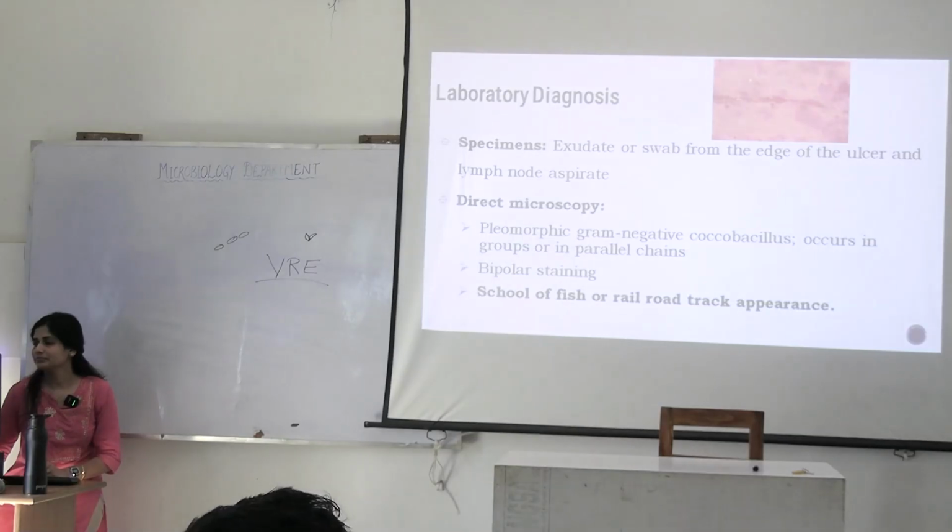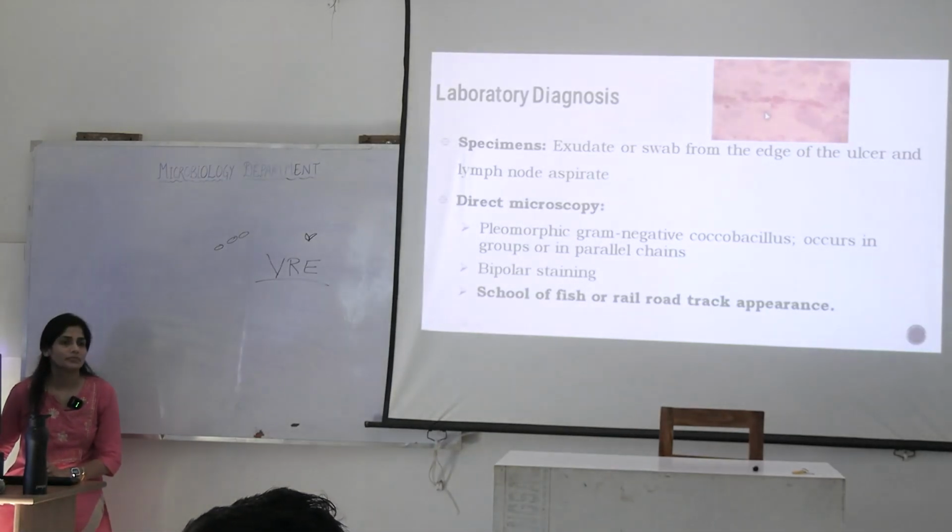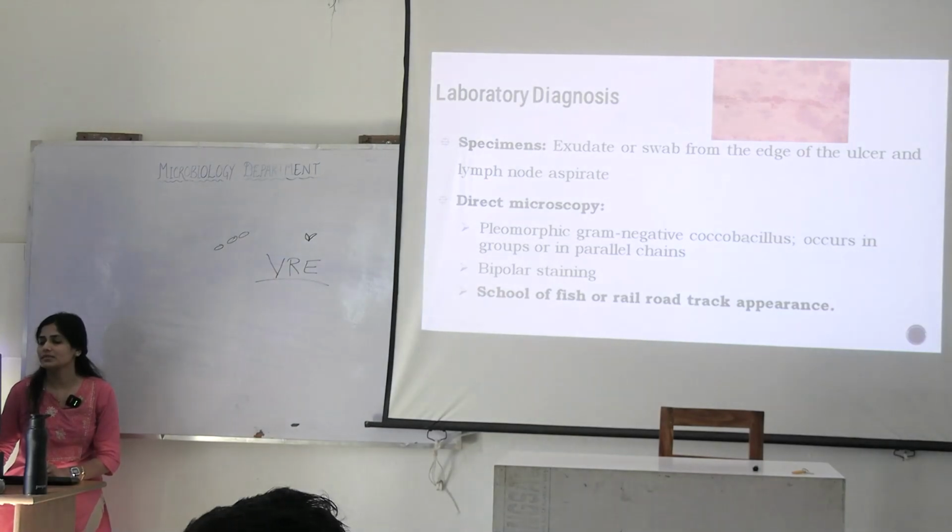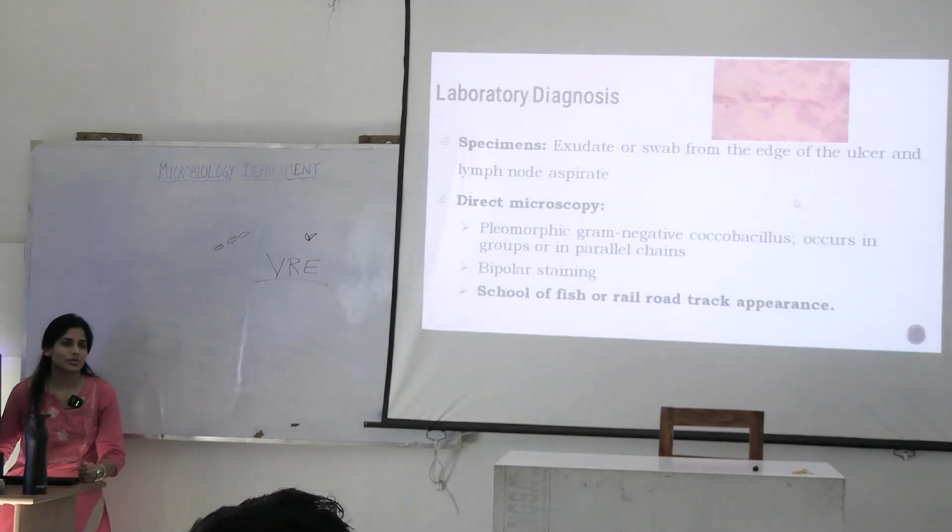What will you see? Haemophilus ducreyi. What kind of organism is it? It's a gram-negative coccobacillus. Always occurs in groups or chains. Also known as school of fish. Why school of fish? Fish in a group, when they swim, are known as a school of fish. So that's how it appears, right? You might have seen Finding Nemo, the movie where they have shown this. Or it is also known as railroad track appearance.